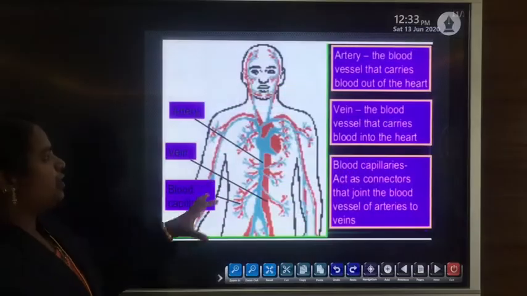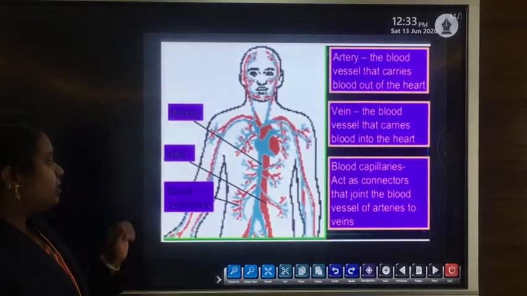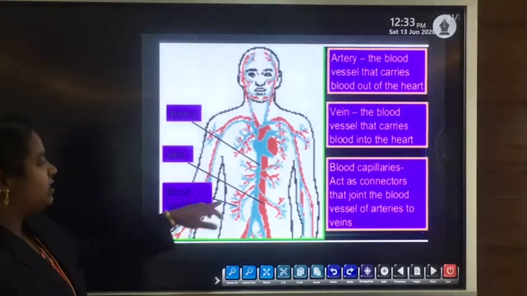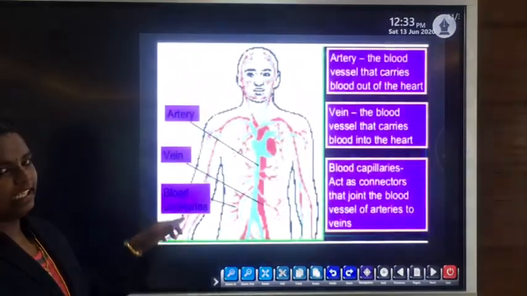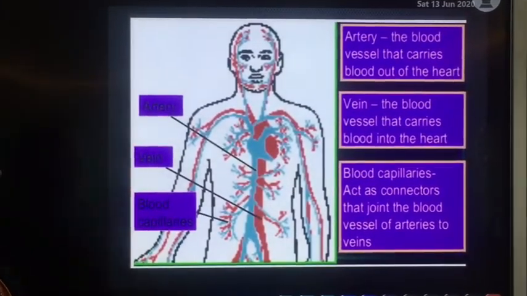This figure shows the location of artery, vein and blood capillaries. Compared with the artery and vein, these blood capillaries are very fine, smaller branches, and they form the junction between the artery and vein.